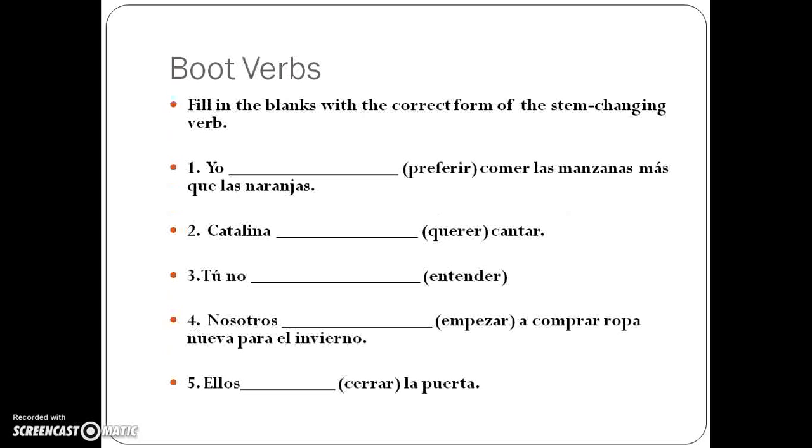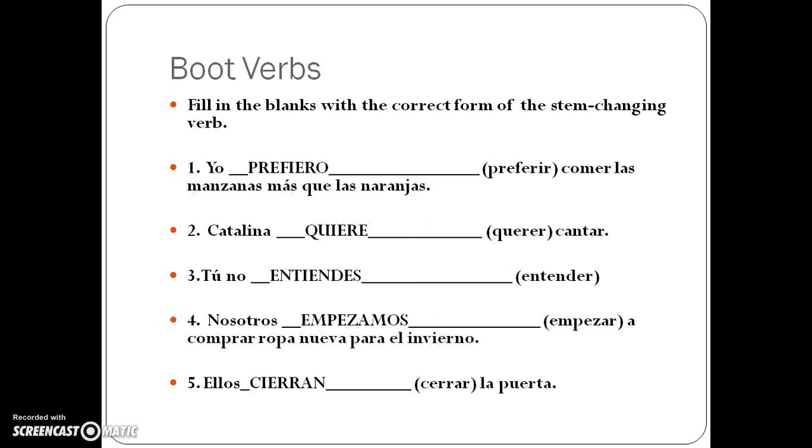Alright, what I want you to do right now, go ahead in your notes again. Off to the left-hand side, you have 5 sentences. Please go ahead and fill in the blanks with the correct conjugation. So, once again, pause it for me, please, and then check your answers. Pause it, do the work, check your answers. Go.